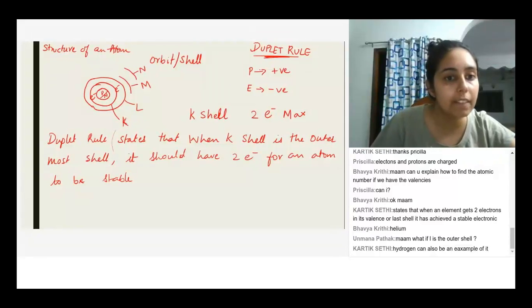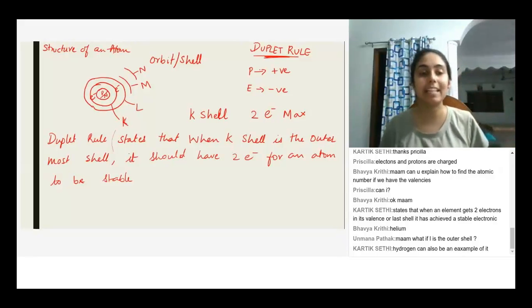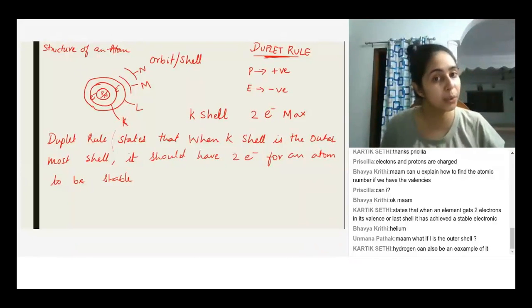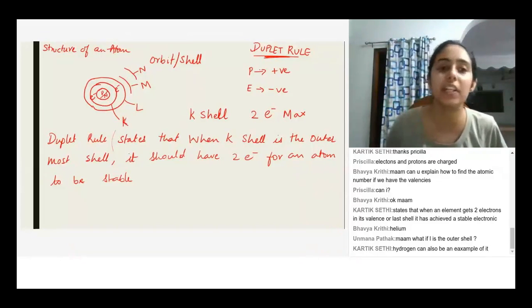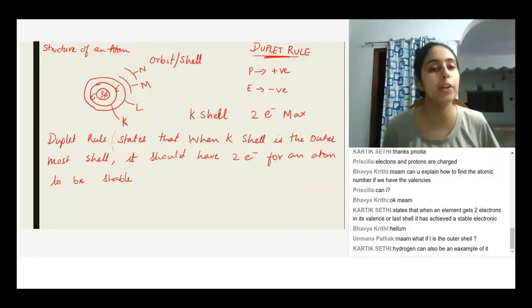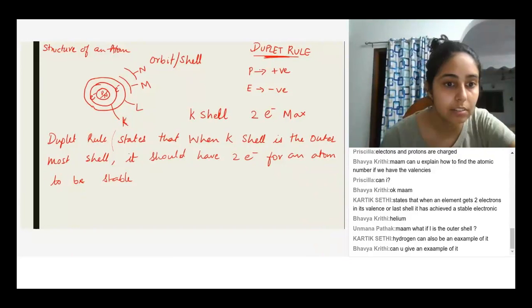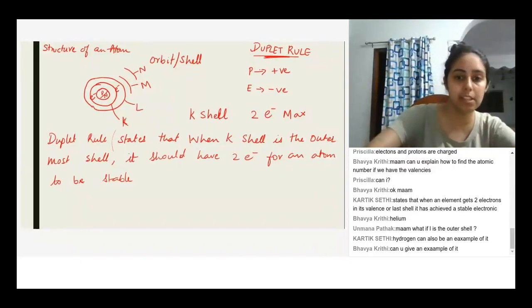Bhavya's question: can you explain how to find the atomic number if we have the valencies? Good question, Bhavya. If you have the valencies, you cannot find out the atomic number. In order to find the atomic number, you need to know how many protons are present. Sure, I'll give you an example.